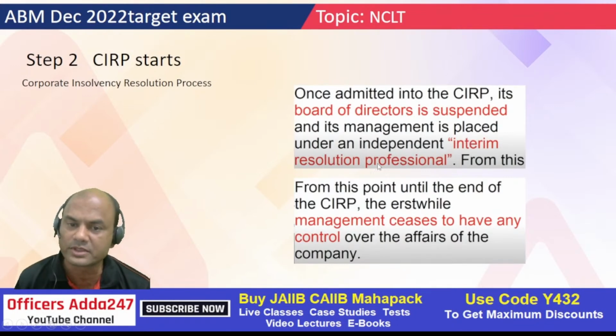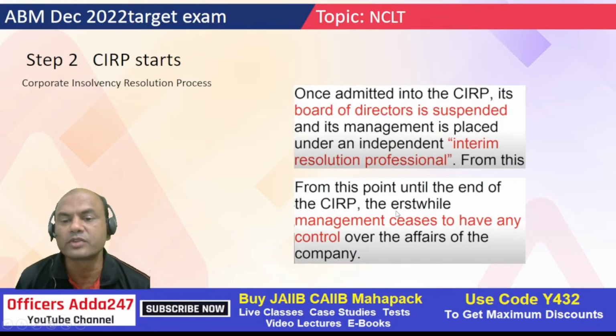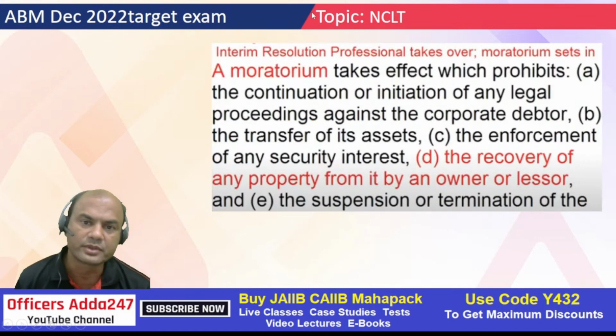the interim resolution professional. From this point until the end of CIRP, the erstwhile management ceases to have any control over the affairs of the company. Got it clear? It means the board of directors don't have any powers now. Next one. The interim resolution professional takes over.